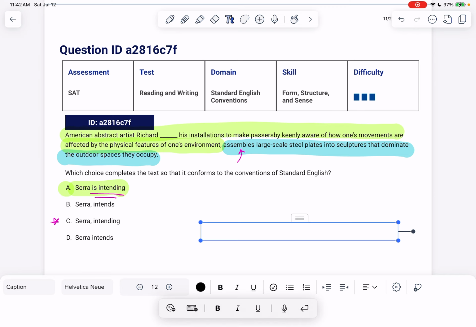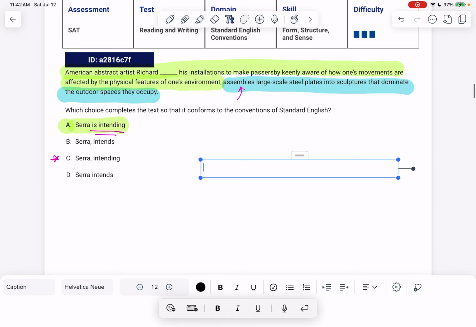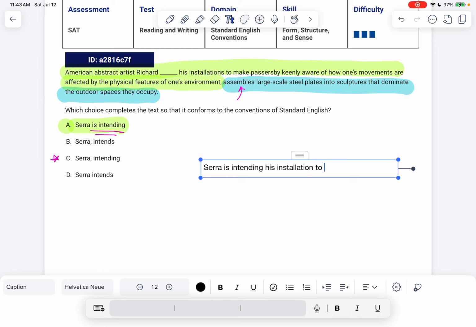like a simpler example of this sentence where I'm going to take out a lot of the extra phrases. So I'm going to leave out American abstract artist Richard, and I'm just going to say Sarah is intending his installations to make passersby aware.